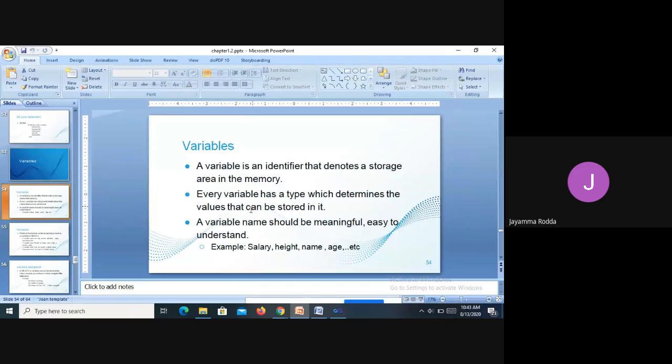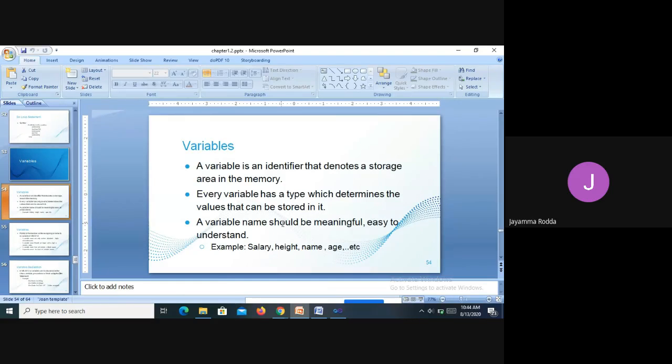Now a variable name should be meaningful and easy to understand. It is an important thing. You cannot just name your variable anything. It should be named according to the requirement you have. In the previous program, I used number in my do loop, just to print a variable. Likewise, the variable should have a context and give us a meaning. A meaningful name should be given based on the use.